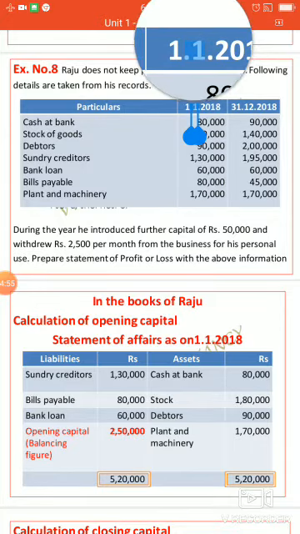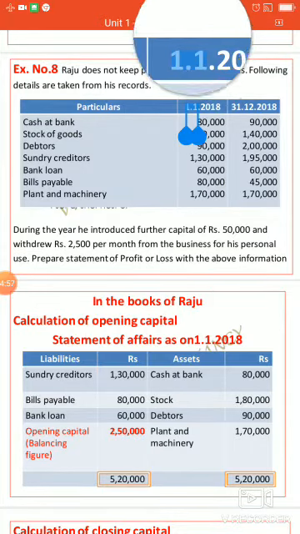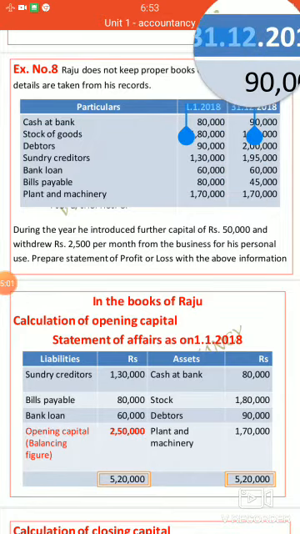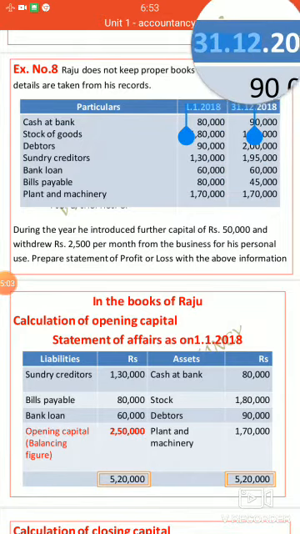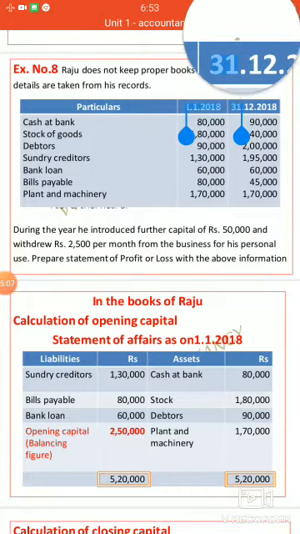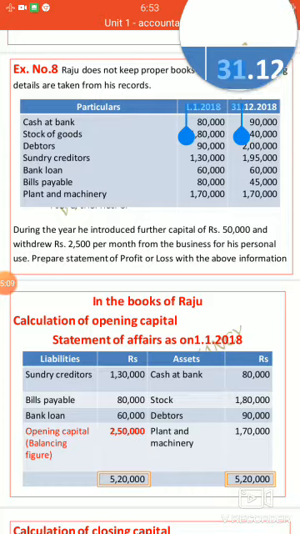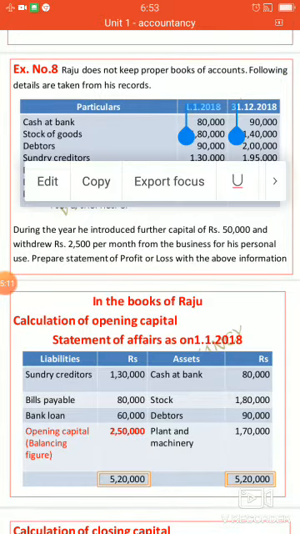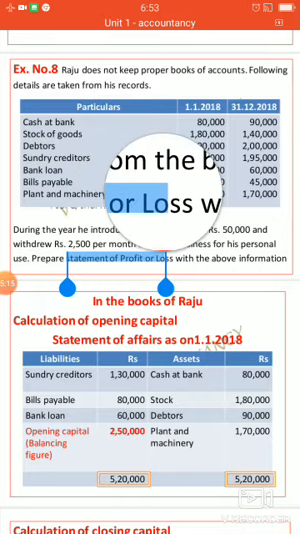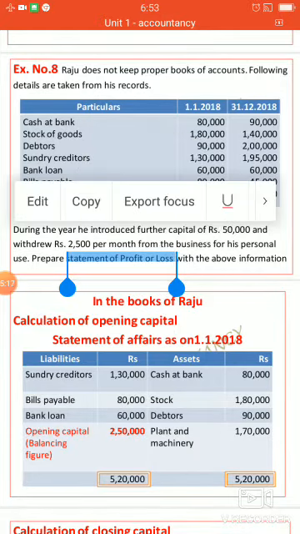Then again, the statement of affairs for closing balances. By using these, we will get the opening capital and closing capital. By using the opening capital and closing capital, we are going to find out the statement of profit or loss.